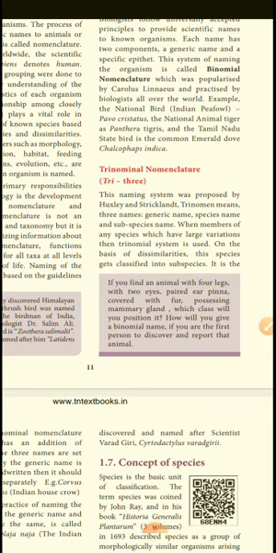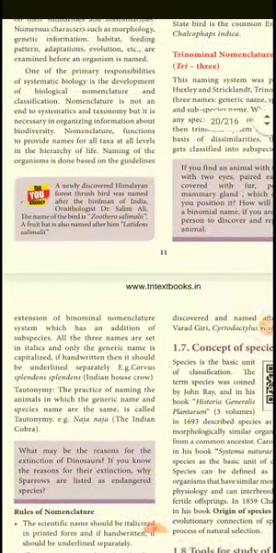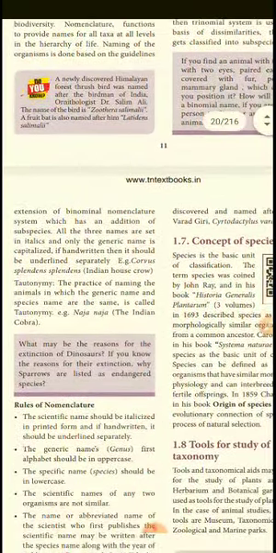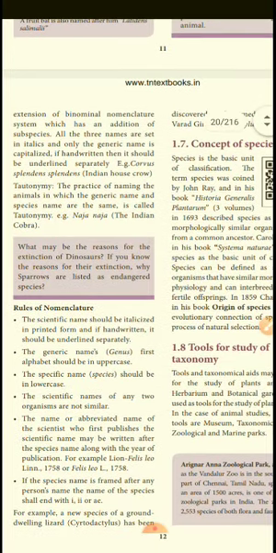On the basis of similarities, a species gets classified into subspecies. It is an extension of the binomial nomenclature system with the addition of a subspecies. All three names are set in italics only. If handwritten, they should not be underlined separately; if you are not writing in italics, you can underline the binomial or trinomial names. For example, Corvus splendens splendens, the Indian house crow, with the species and subspecies names in small letters.